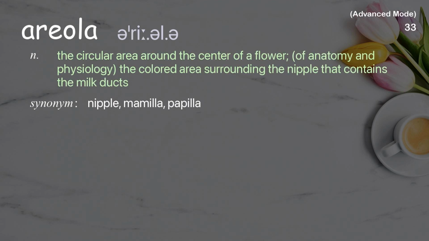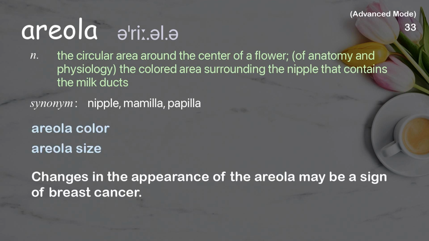Areola. The circular area around the center of a flower. Of anatomy and physiology, the colored area surrounding the nipple that contains the milk ducts. Examples: areola color, areola size. Changes in the appearance of the areola may be a sign of breast cancer.